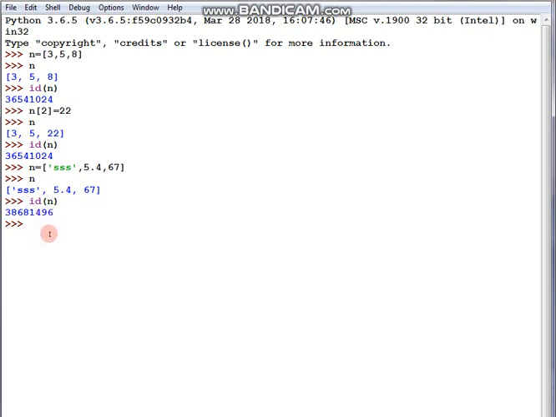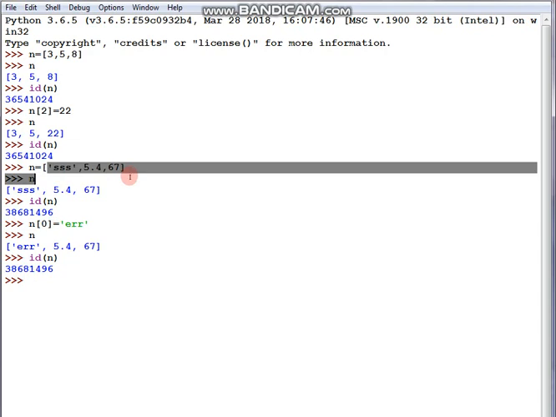Fine. If you are changing an individual value of n, for example, I change the 0th location now with RRR or ERR. Now printing n, the ID of n is not changing. See, it is showing 496. It means what we came to know: if we want to change or modify any individual value of a list, which is mutable, it will change in the same location.